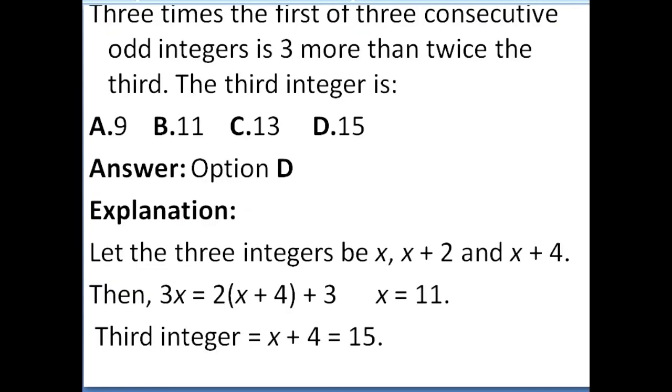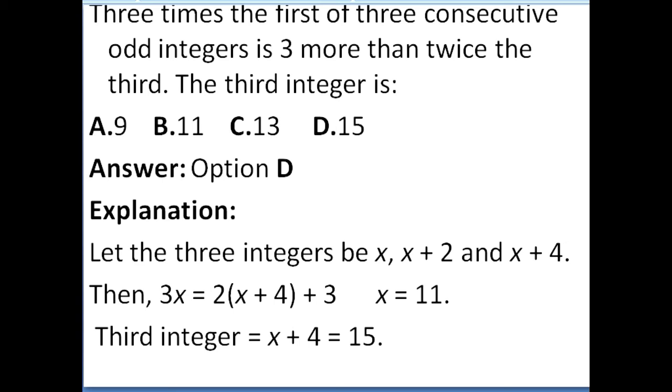Now you see: 3 times the first of 3 consecutive odd integers is 3 more than twice the third. The third integer is? This is also by x only you have to calculate. Let the three integers be, I told you, consecutive.